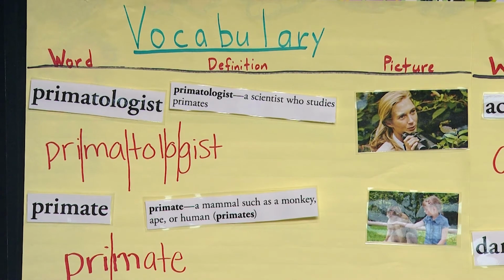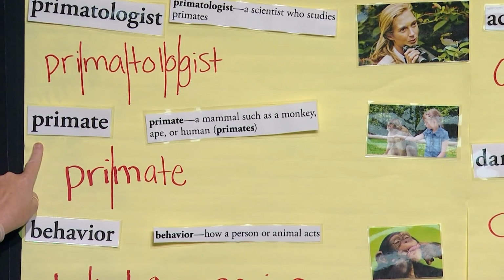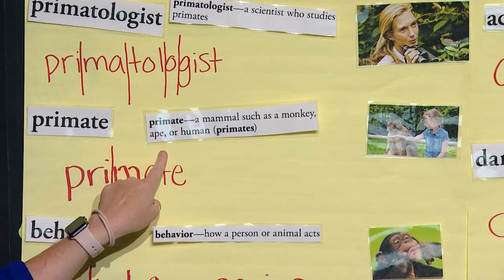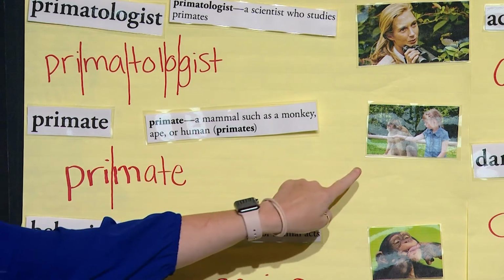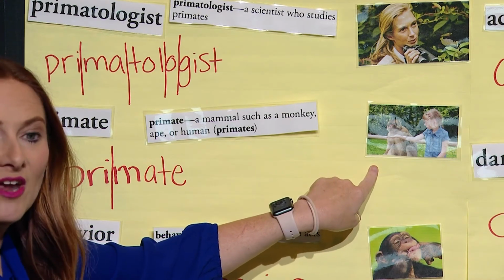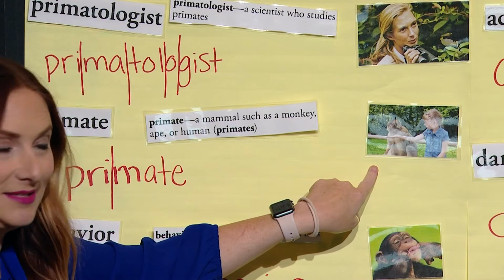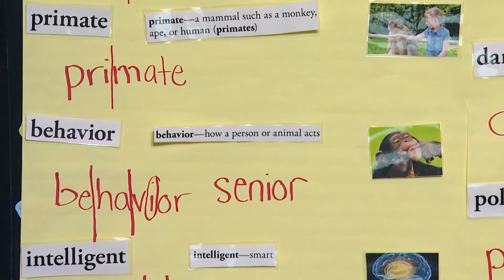All right, our next word is primate. Everybody say primate. Primate. A primate is a mammal such as a monkey, ape, or human. And here we see a spider monkey and a little girl. They are both primates.